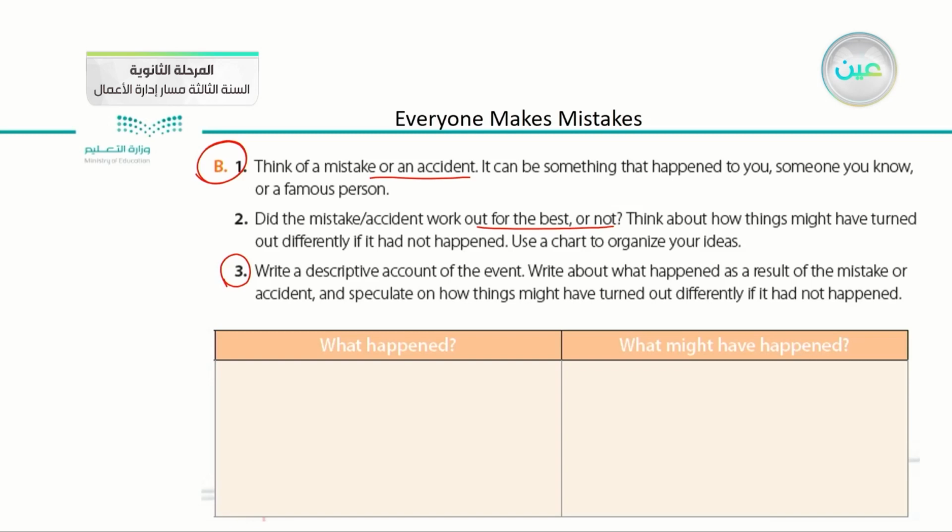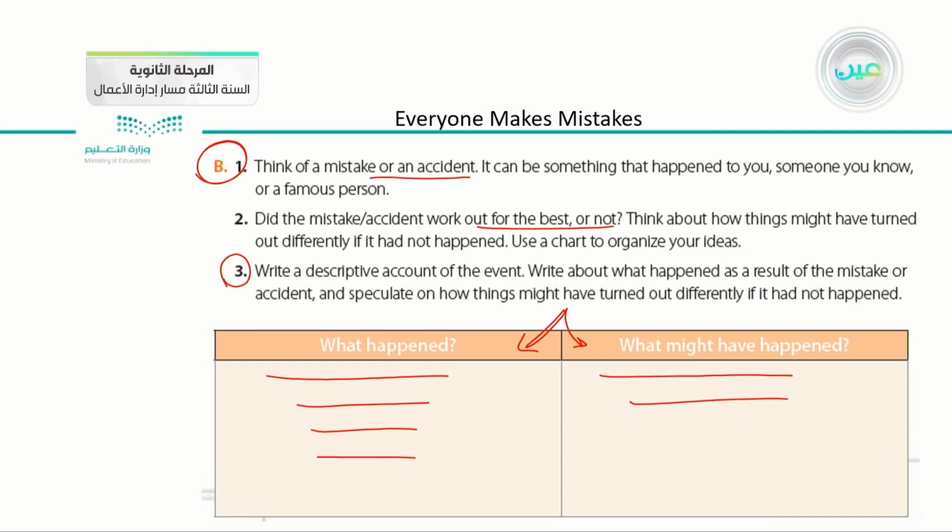Okay, we have a chart that has 2 columns. On the left side, what happened? This is the place where you will write what actually happened. Okay? Then on the right side, you will write about what might have happened if something went differently.